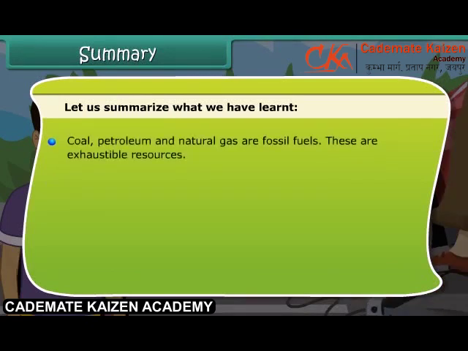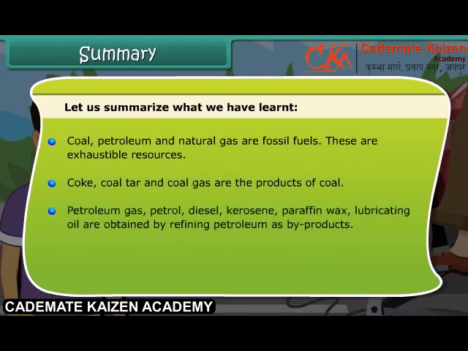Coal, petroleum, and natural gas are known as fossil fuels. These are exhaustible resources. Coke, coal tar, and coal gas are all products of coal. Petroleum gas, petrol, diesel, kerosene, paraffin wax, lubricating oil are obtained as byproducts by refining petroleum. We should use coal, petroleum, and CNG judiciously.